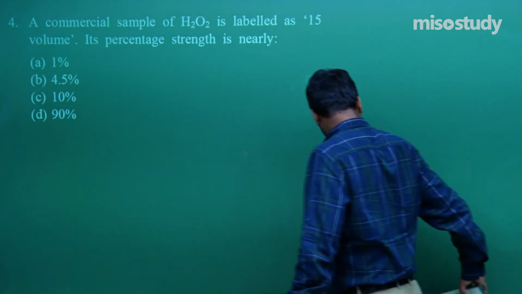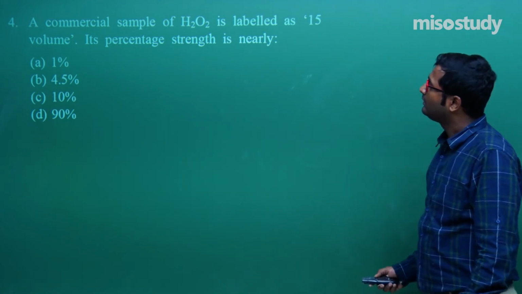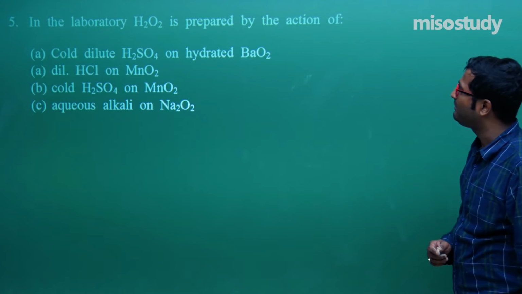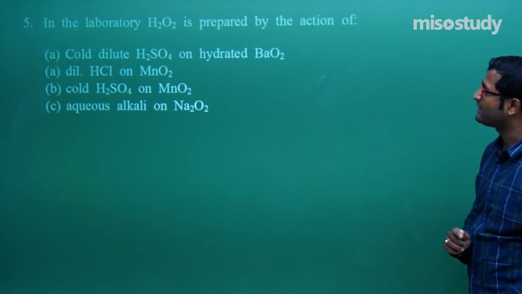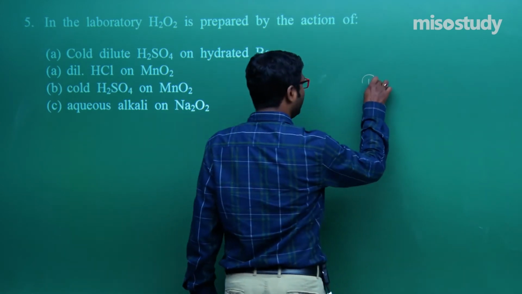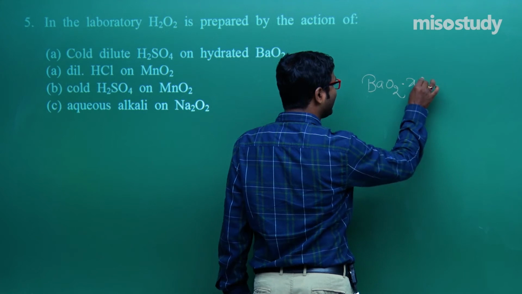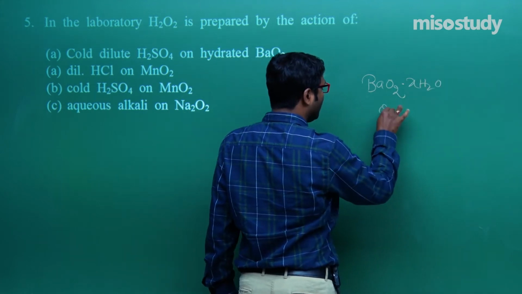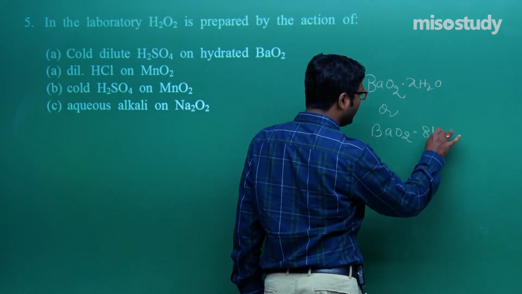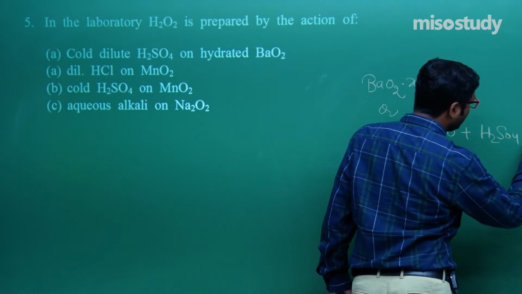Now let's move to the next section. In the laboratory, H2O2 is prepared by the action of, what is the laboratory method of preparation? We people know that in laboratory BaO2 into XH2O, or it can be written like this, BaO2 into 8H2O on treatment with H2SO4.